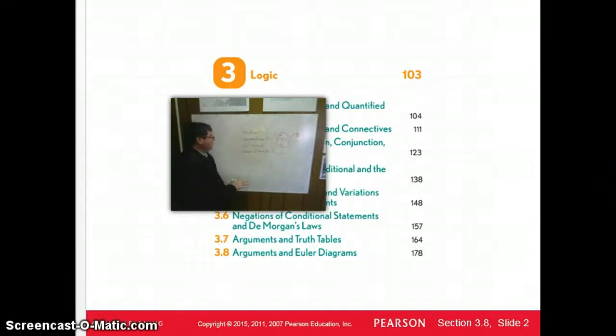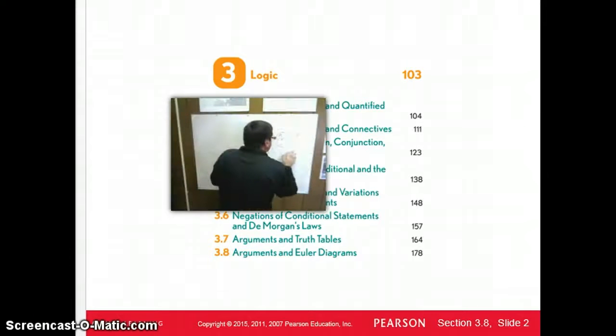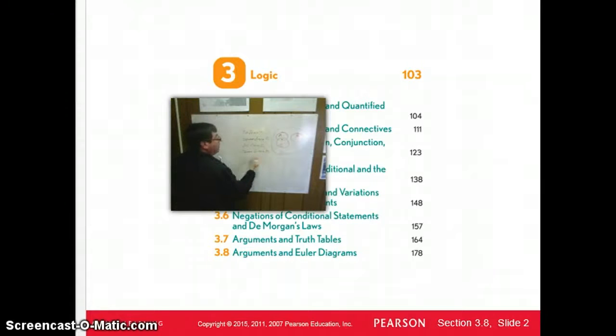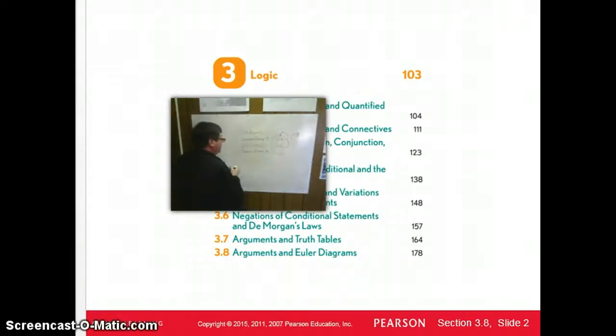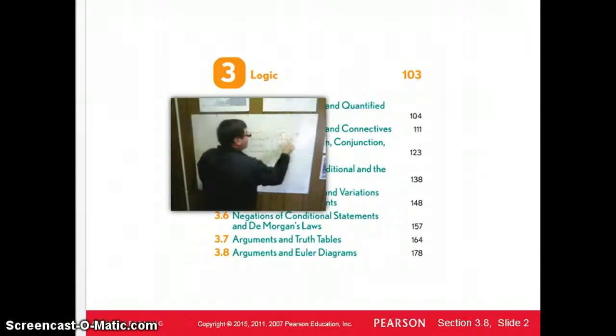Now how about my conclusion? Therefore, some D are B. Well, I could have drawn the circle this way. That would be all D are B. No, that's not all D are B. I could have drawn it this way. Would that show that some D are B?